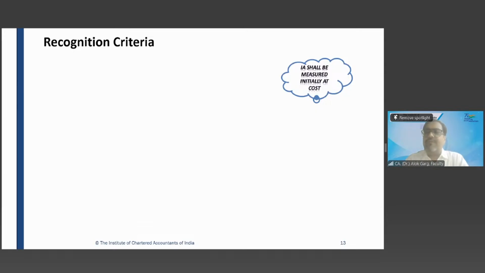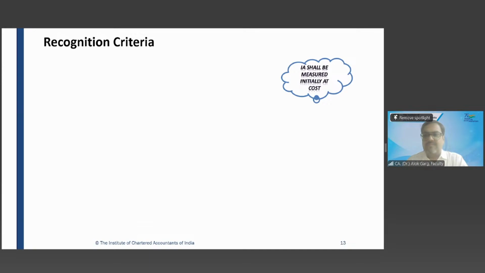Friends, what have we covered since morning? Anushi, do you want to explain what we have covered since morning? Sir, we have covered the definition of intangible asset. In that, we have covered that the assets on which we have control or which will give future economic benefit.